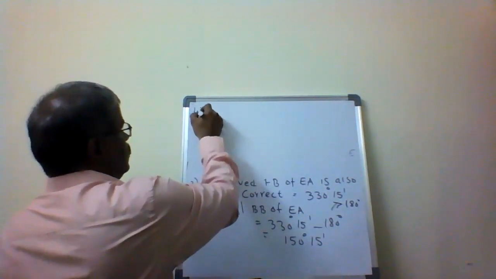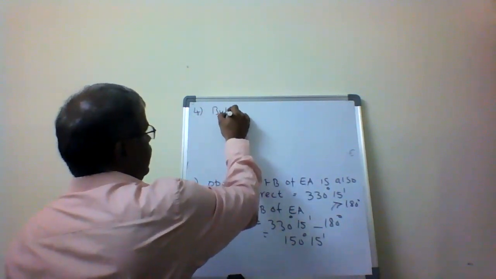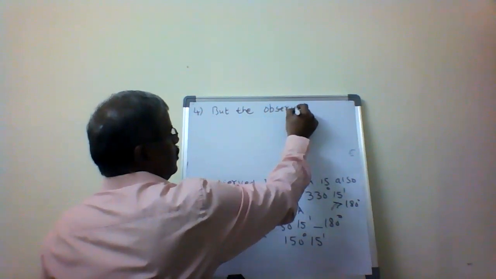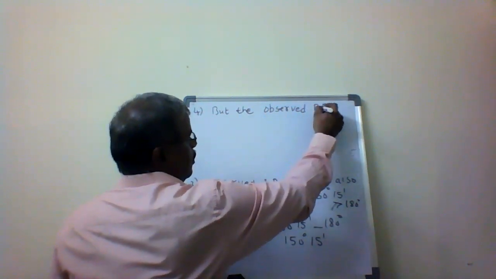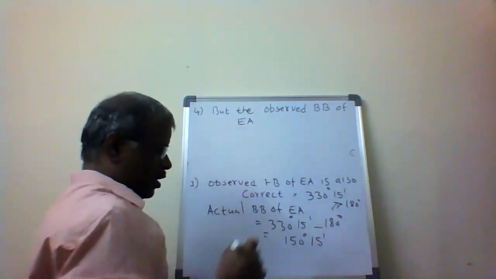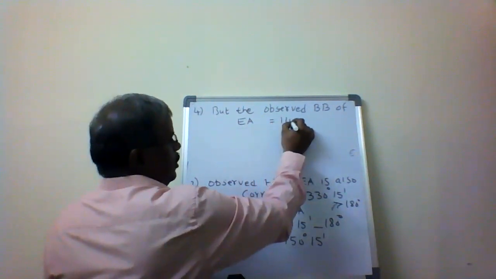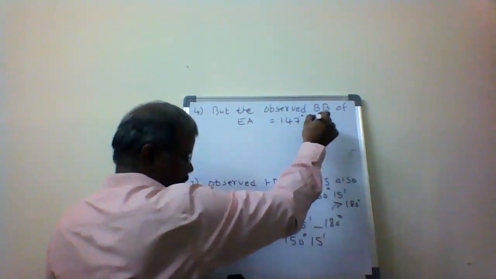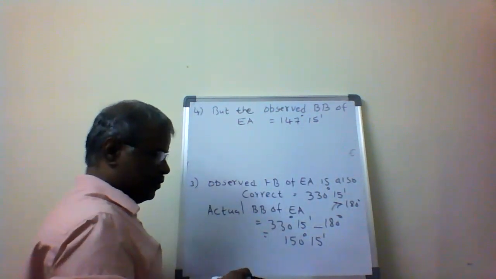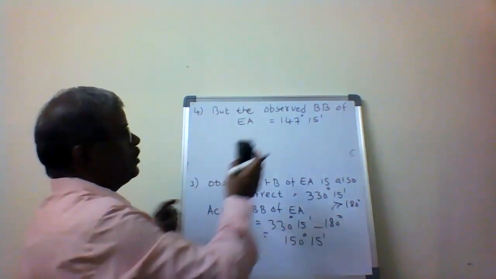So the fourth step is that the observed backward bearing is 147 degrees 45 minutes.